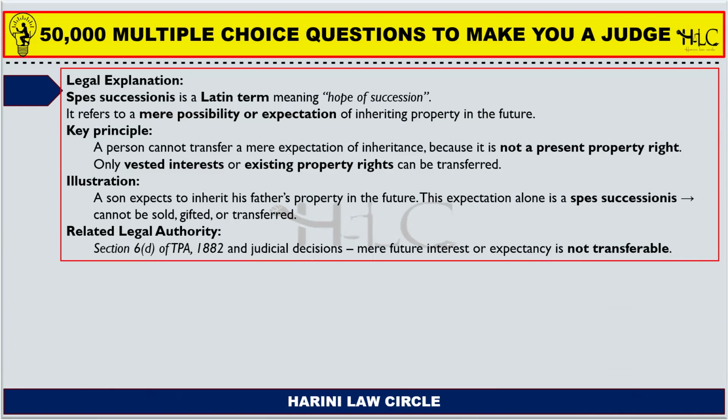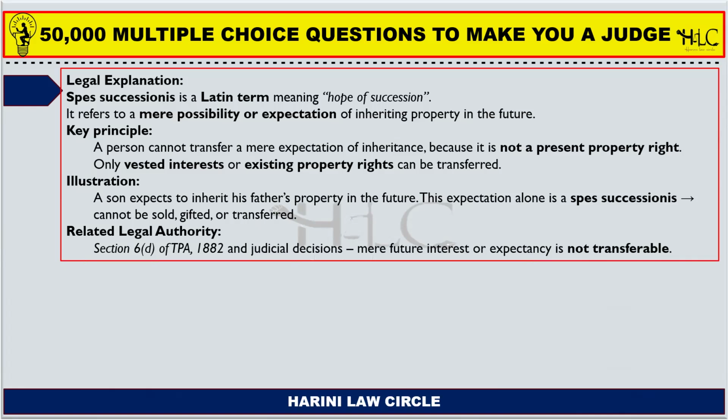See, I have a hope that my father has some property and when he dies, the property will come to me. So I cannot transfer the hope which I have to one of my friends, right?